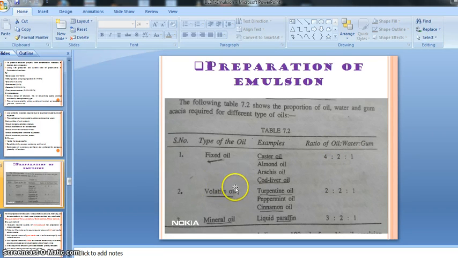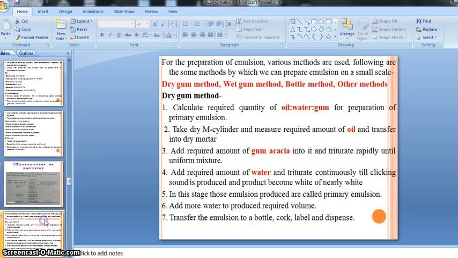If our given oil is a volatile oil, either turpentine oil, peppermint oil or cinnamon oil, at that time we have to select the 2:2:1 ratio. If our liquid oil is a liquid paraffin, at that time we have to take the 3:2:1 ratio, right? So we have to prepare a primary emulsion first. Suppose our oil is a fixed oil, at that time we should go for the 4:2:1 ratio, right?